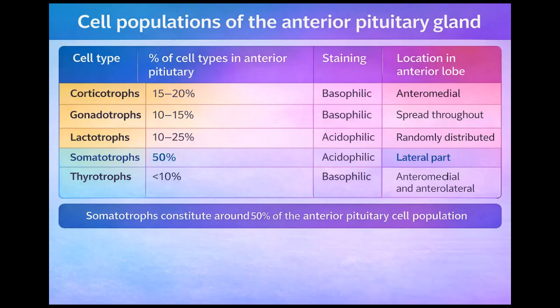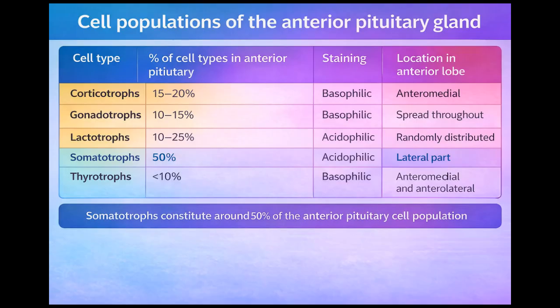The most important fact in this table is that the somatotrophs constitute about 50% of the anterior pituitary cell population. This is a very high-yield exam point. The function of the somatotrophs is to secrete growth hormone. The fifth type of cells is the thyrotrophs. Its percentage is less than 10%, its staining is basophilic, and its location is in the anteromedial and anterolateral parts of the gland.